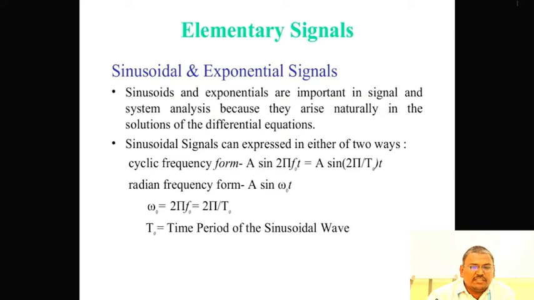Sinusoidal signals can be expressed in two ways. One is in terms of cyclic frequency, from minus A to plus A. The other is in terms of radian frequency, A sin omega naught t. Next, omega naught equals 2 pi f, where f is equal to 1 by T, and T is the time period of the sinusoidal waveform.